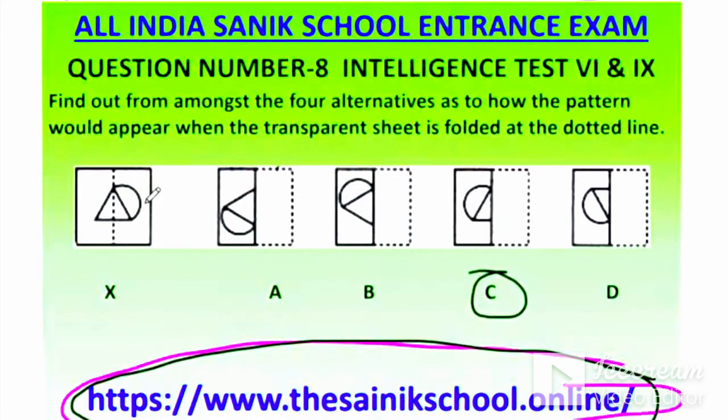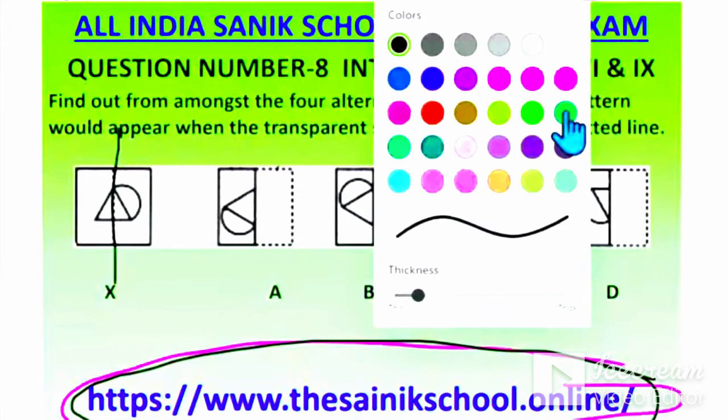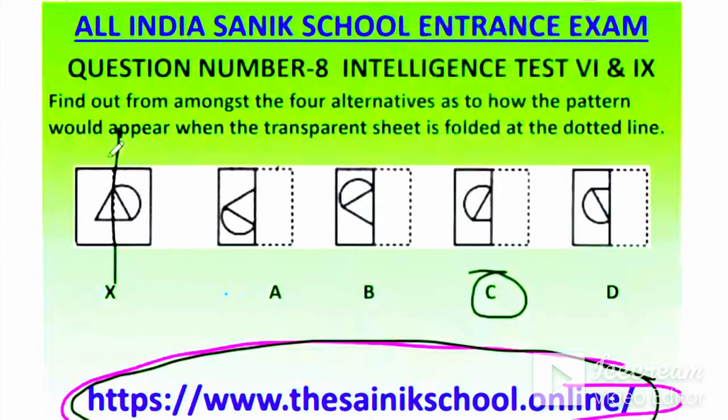How? C. This is the paper folding question. So if you fold from here, this triangle will overlap each other. So only this part you can see. So this part is here. And this semicircle will come on this side, this one semicircle comes on this side. So like this you have to think and give the answer. Correct. C is the correct answer. Yogendran, Pooja, Shivam Kumar, C.